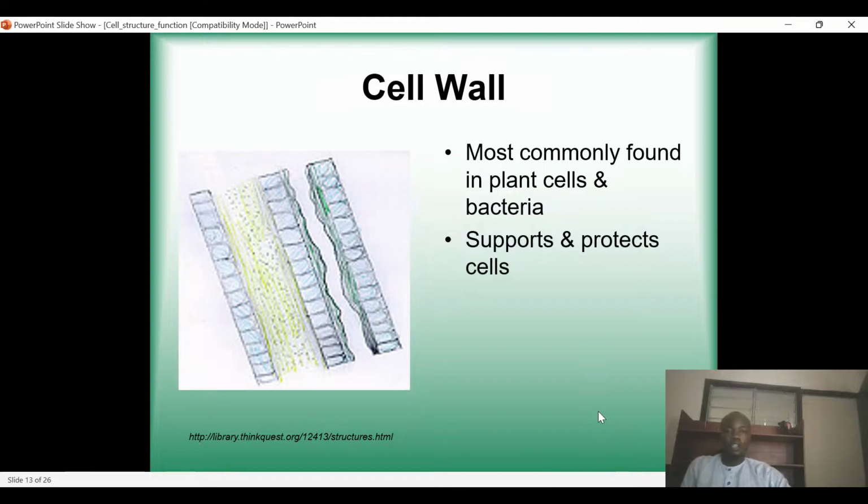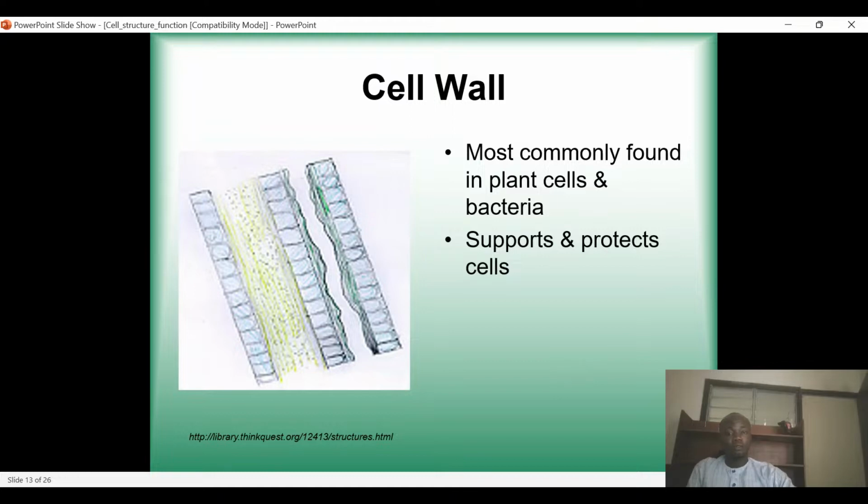And then the cell wall. There's a cell wall and it's mostly found in plant cells and bacteria. It also supports and protects cells. In plants, this cell wall is very, very rigid, and at the same time it supports and protects the cell. Of course, the rectangular nature of the plant cell is due to the presence of this cell wall. And it is very rigid, so it's not everything that can just get into the cell.